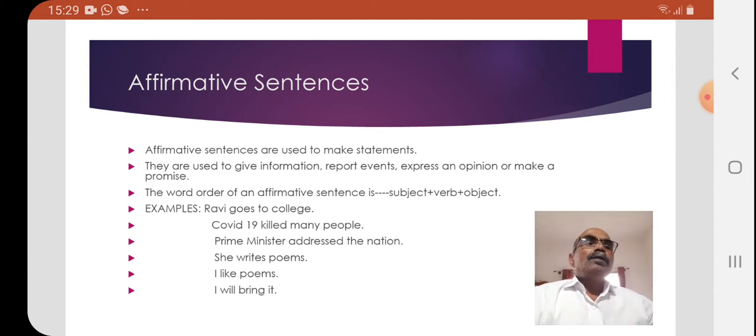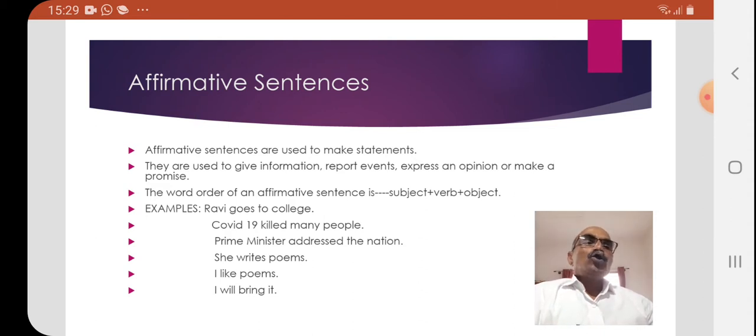The word order of an affirmative sentence is subject plus verb plus object. There has to be a subject and a verb in an affirmative sentence. And at the same time, there has to be proper agreement between subject and verb. Here are some of the examples.